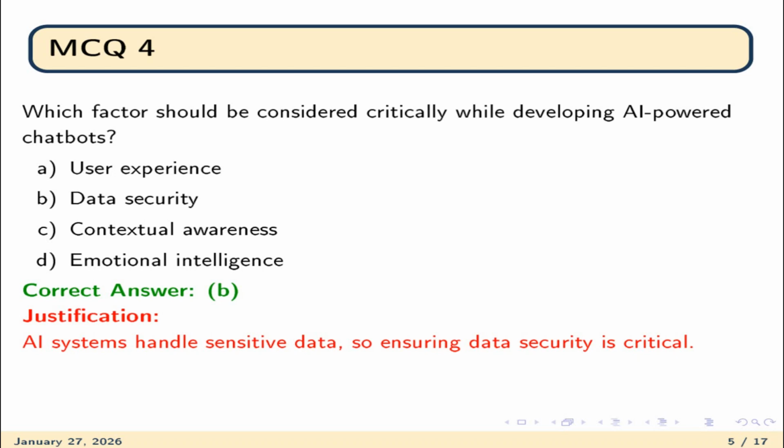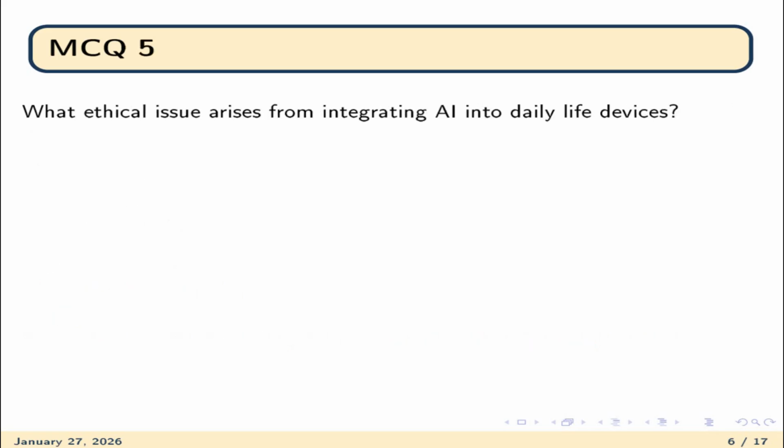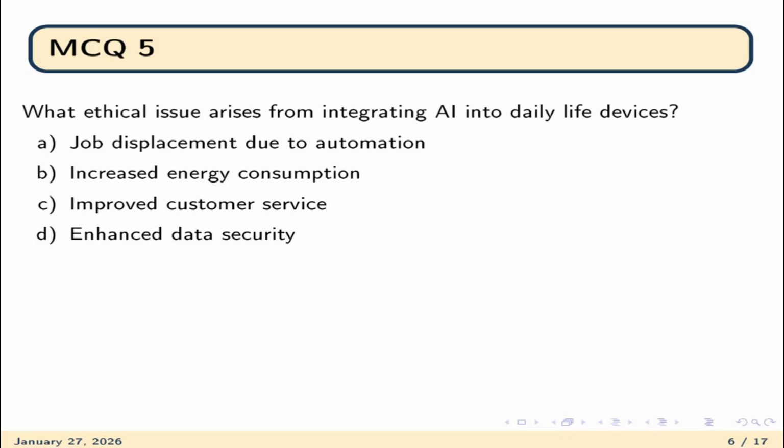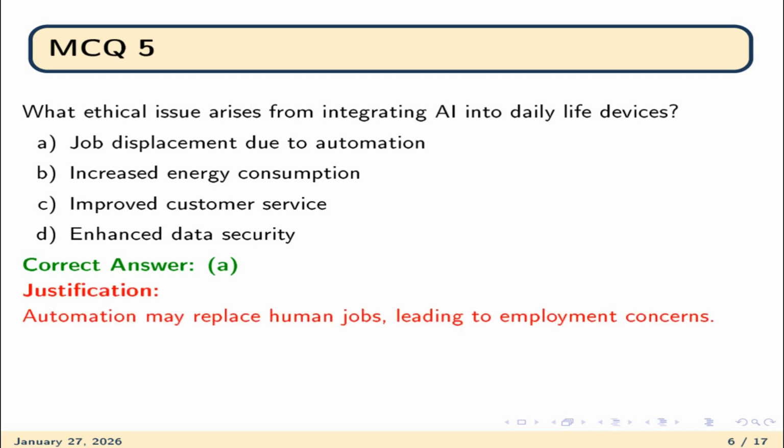Question number 5. What ethical issue arises from integrating AI into daily life devices? Option A is job displacement due to automation. Option B is increased energy consumption. C, improved customer services and enhanced data security. The correct option is A, job displacement due to automation, because automation may replace human jobs, leading to employment concerns.